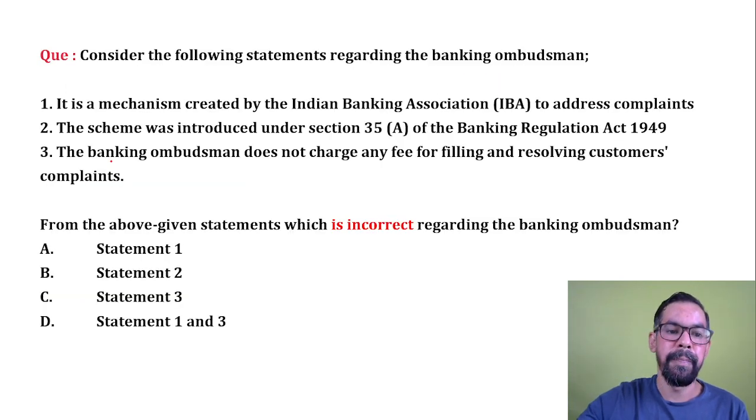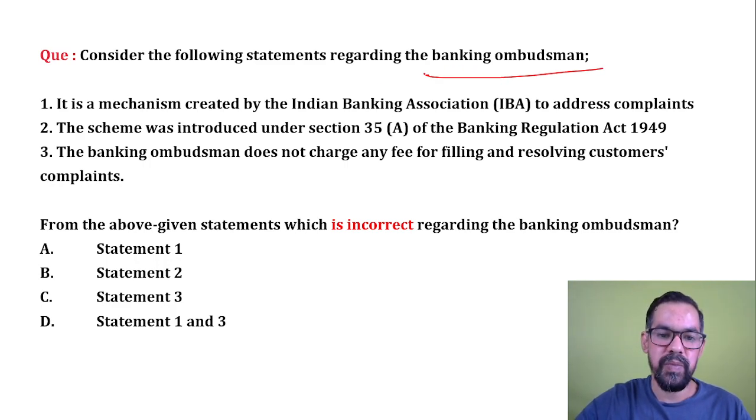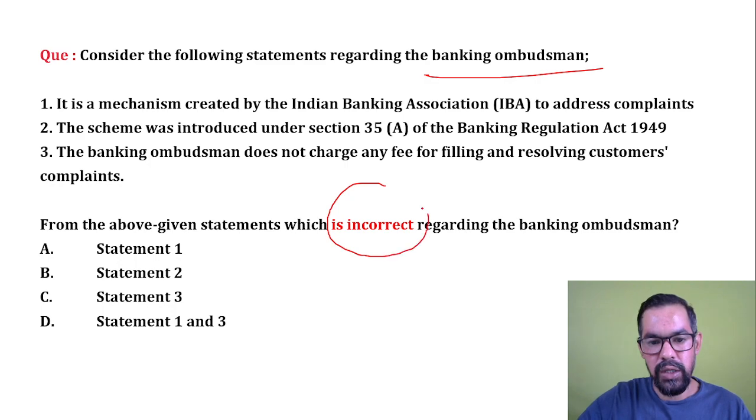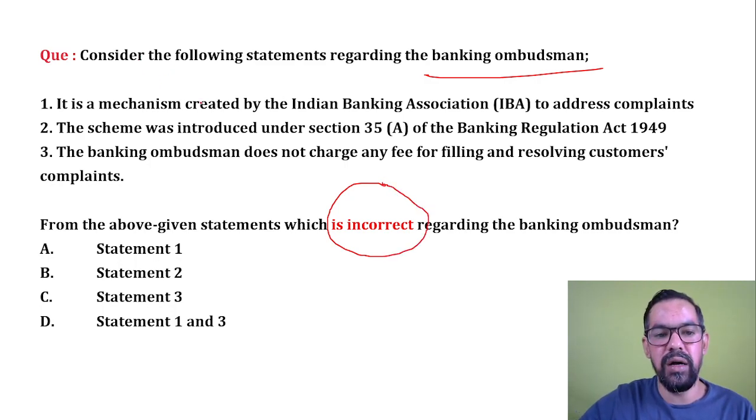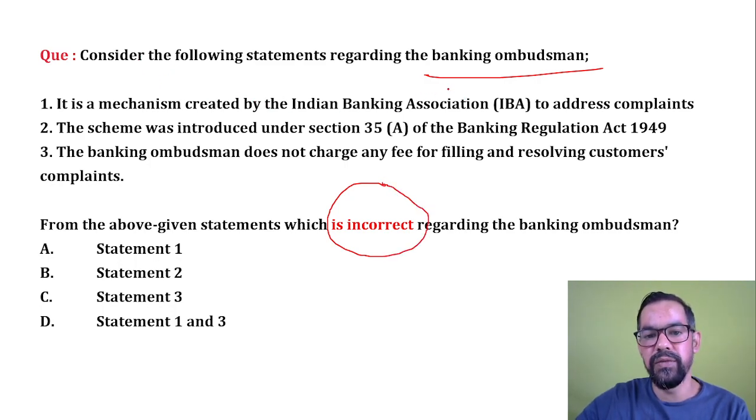Okay, next one. Consider the following statements regarding the Banking Ombudsman. You have to find out the incorrect one. So it is a mechanism created by IBA, which is incorrect. It is a mechanism created by RBI. The scheme was introduced under Section 35A of the Banking Regulation Act 1949, which is correct.